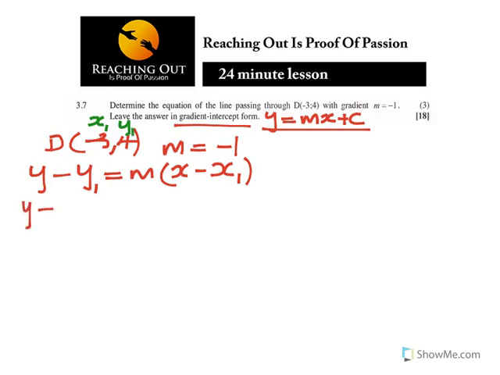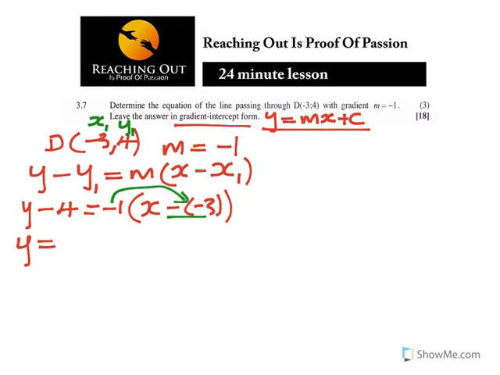You have got y minus 4 is equal to minus 1 times x minus minus 3.